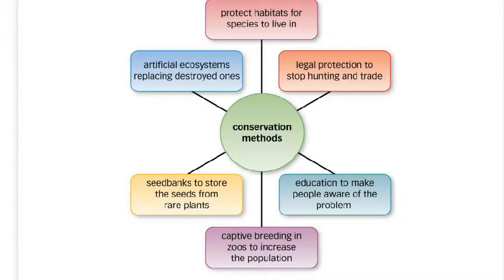Biologists now try to conserve endangered species and habitats by using a number of conservation methods. These include protecting habitats for species to live in, legal protection to stop hunting and trade, creating artificial ecosystems to replace the ones that have been destroyed, using seed banks to store seeds from rare plants, captive breeding programs in zoos to increase populations of endangered species, and educating people to make them aware of the problem.